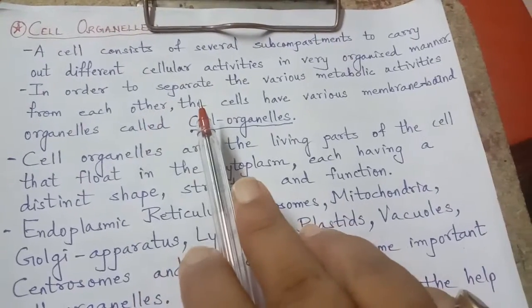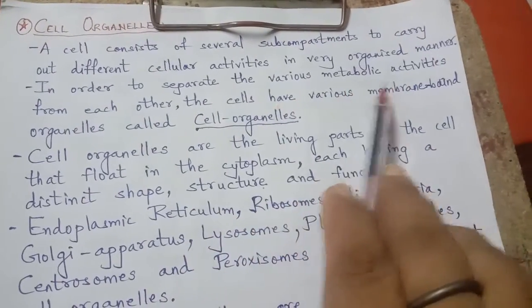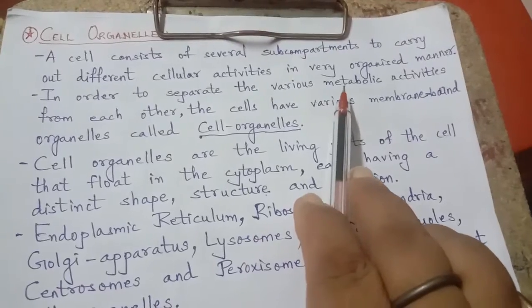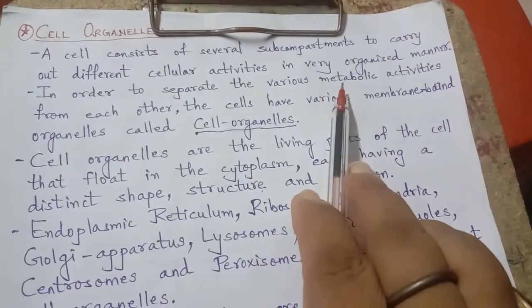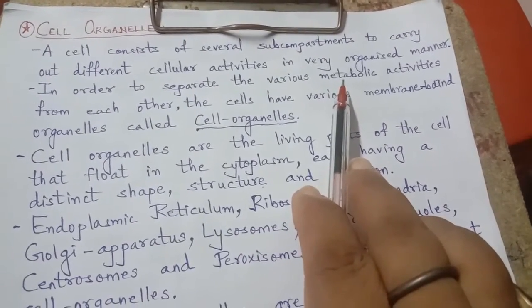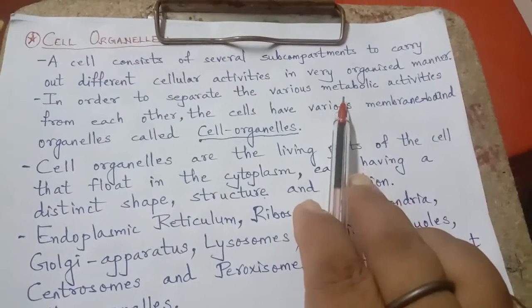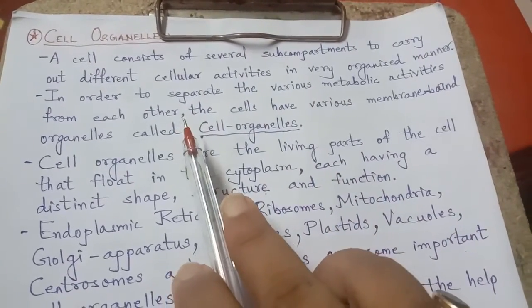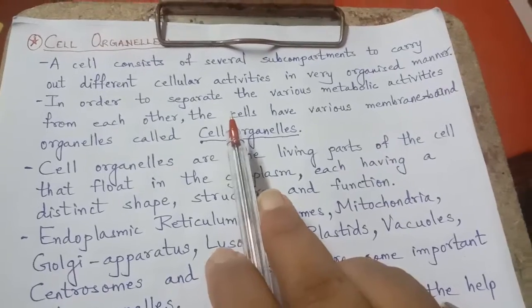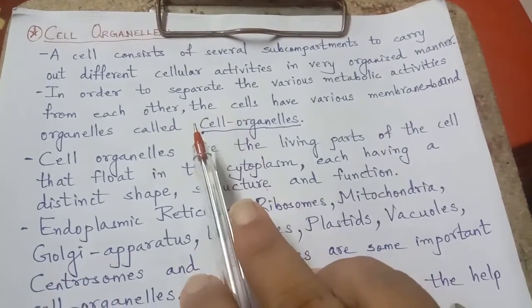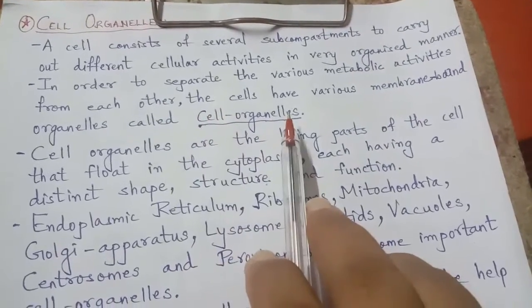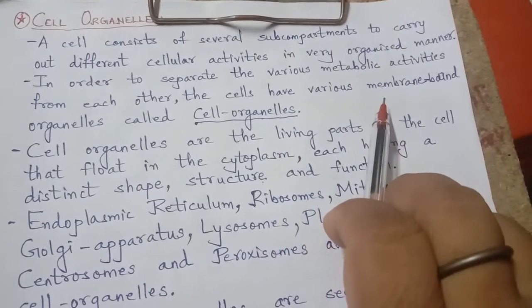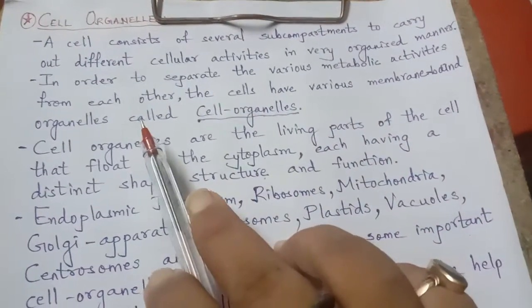In order to separate the various metabolic activities, that means the activities taking place in the living organism's body, from each other, the cells have various membrane-bound organelles.